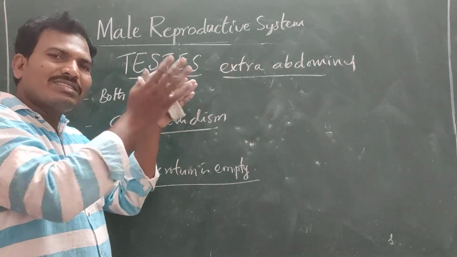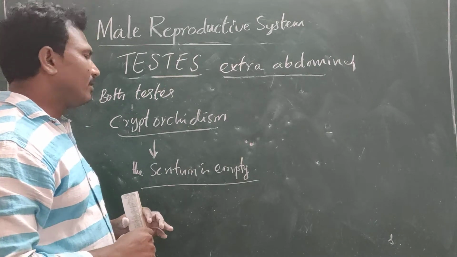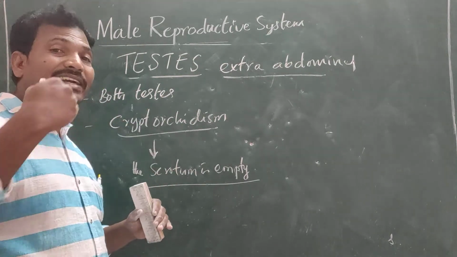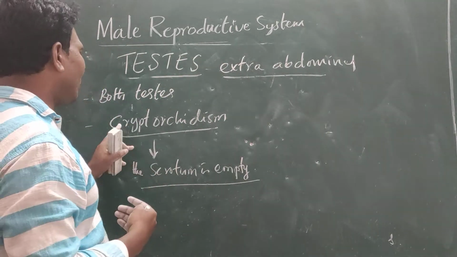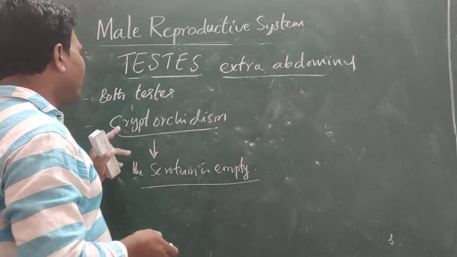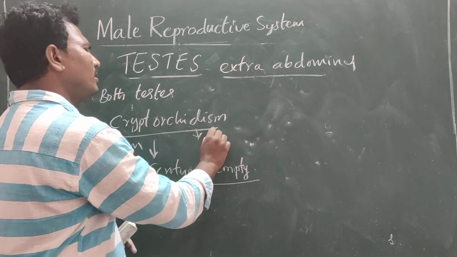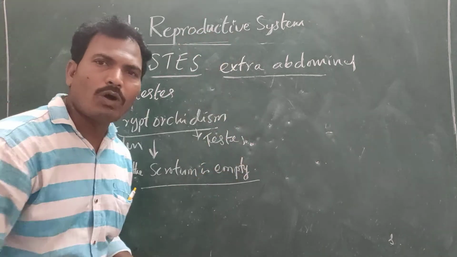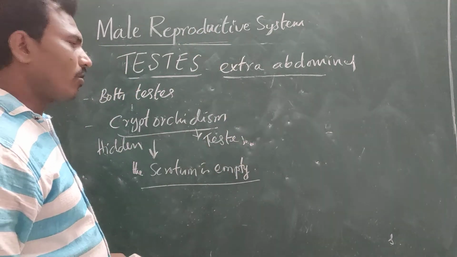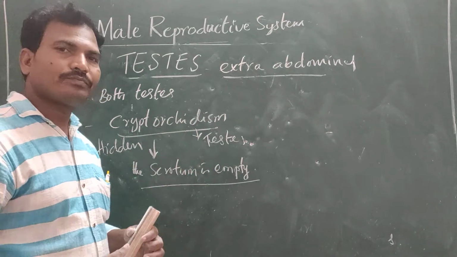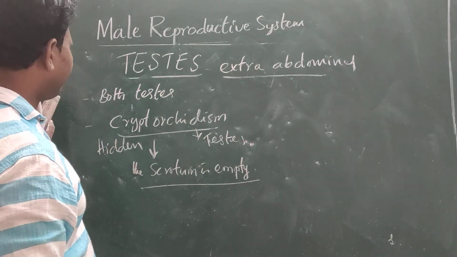Crypt means hidden. Orchidism refers to the testis.